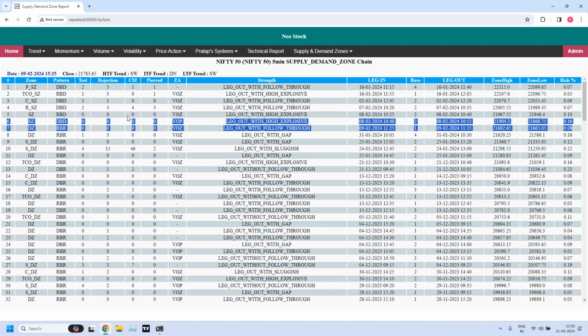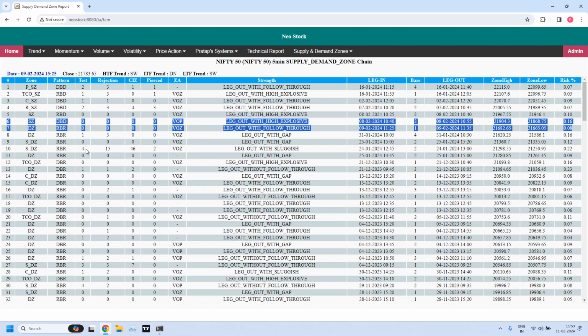So we don't bother about pierced. But just above that, there is a C underscore SZ high liquidity zone, already tested once. That is at 22,072 to 22,051. Then a high liquidity demand zone is there. We have two high liquidity demand zones.